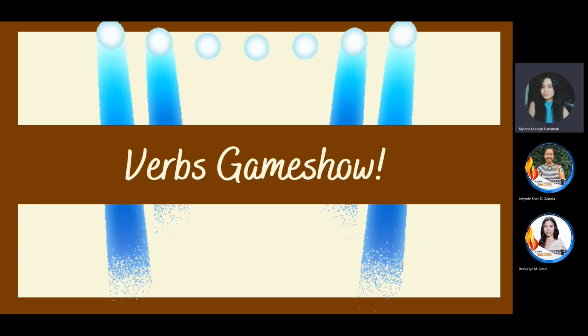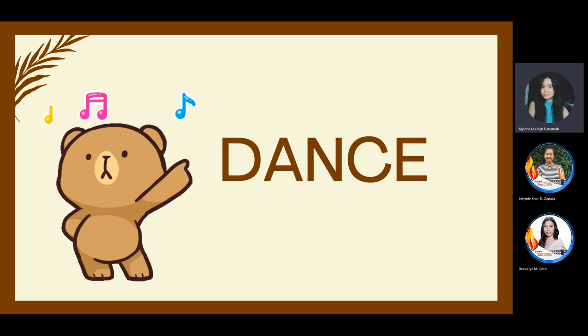Our verb is the word dance. All you need to do is change the form of the verb dance, or you can add some letters or some words, to make the missing sentences grammatically complete. So let's start. The first sentence is